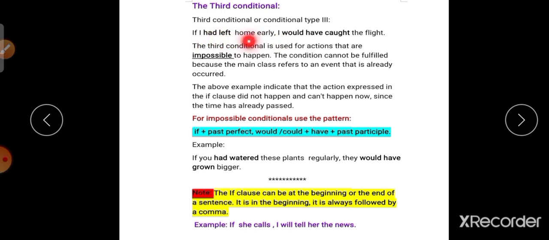So this is the if clause. When the if clause is finished, let me put a comma, then followed by the main clause. Here is also one example: if she calls, I will tell her the news. So after calls, we put a comma.